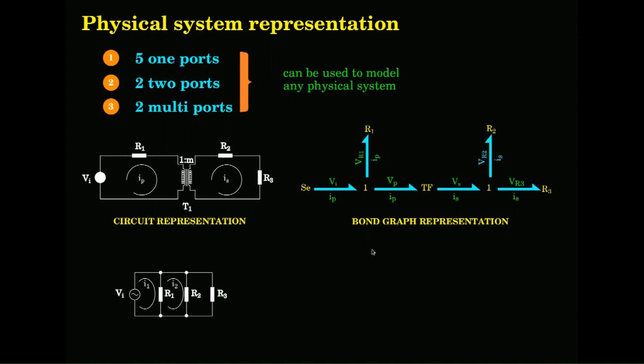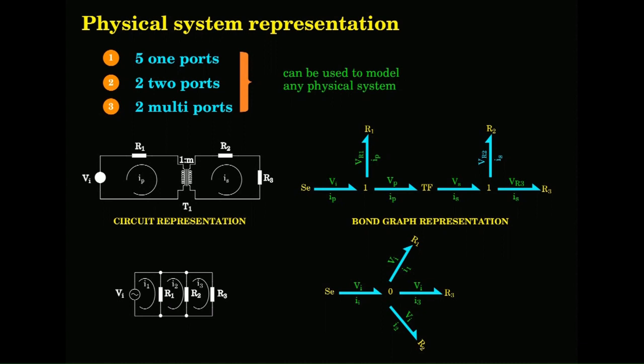Likewise here, what you have is I1, I2, I3, and the bond graph representation again starts from this. I see that there are multiple components here and they are all sharing the same effort. So you put in a zero junction, and there are multiple bonds going in there, each into a one port, which gets dissipated. In this way you should bring out the representation of a system, even an unknown system which you have not seen even for the first time.